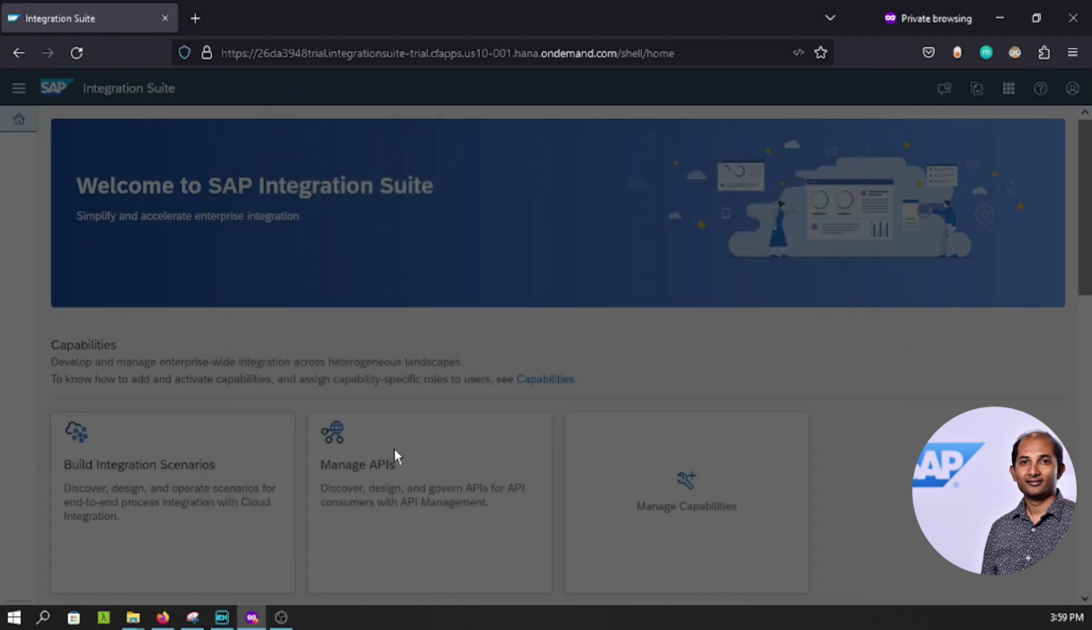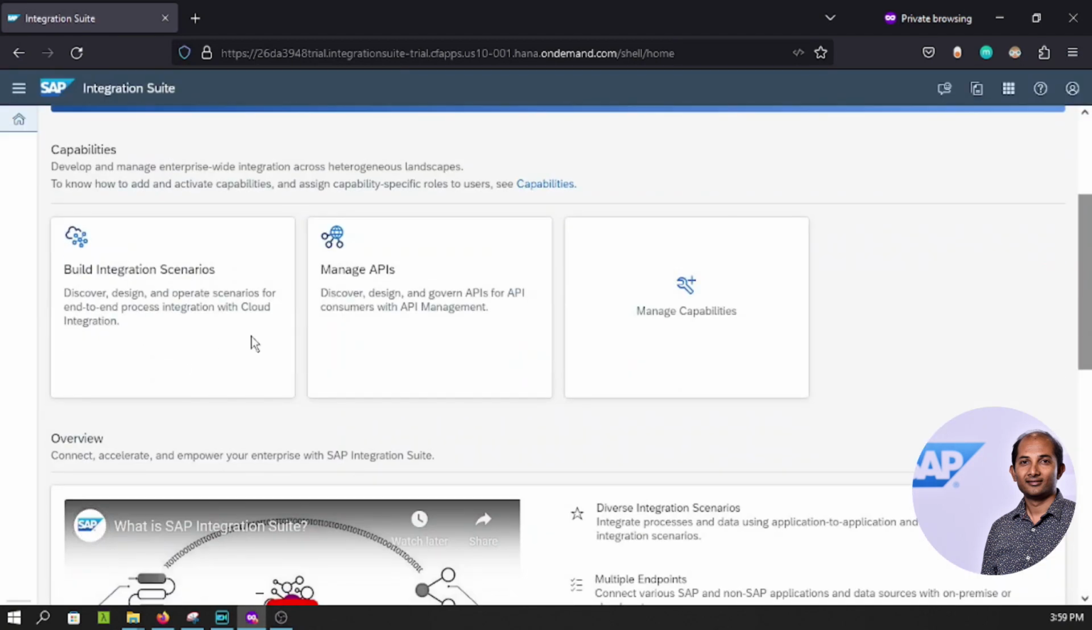After clicking on OK, you can see different tiles added, like build integration scenarios, manage APIs, and manage capabilities. From here again, you have a provision to include missing capabilities. Now let's click on this, but it will not click. It is not clickable. Why? The reason is, after having all these capabilities added, a few more roles have to be added to my user profile. That is missing.